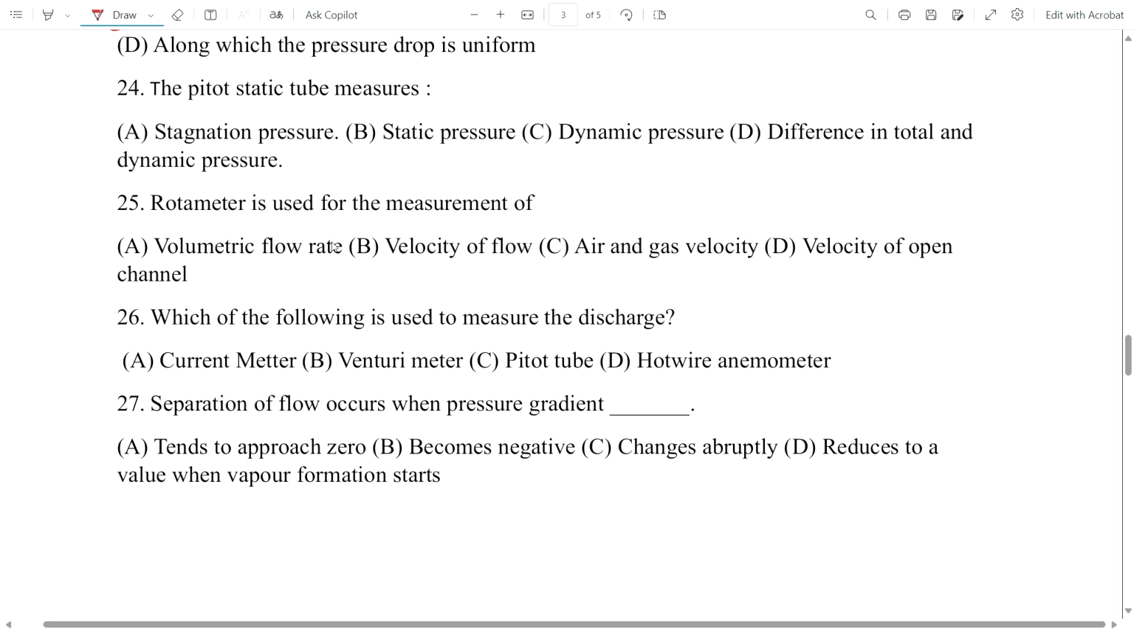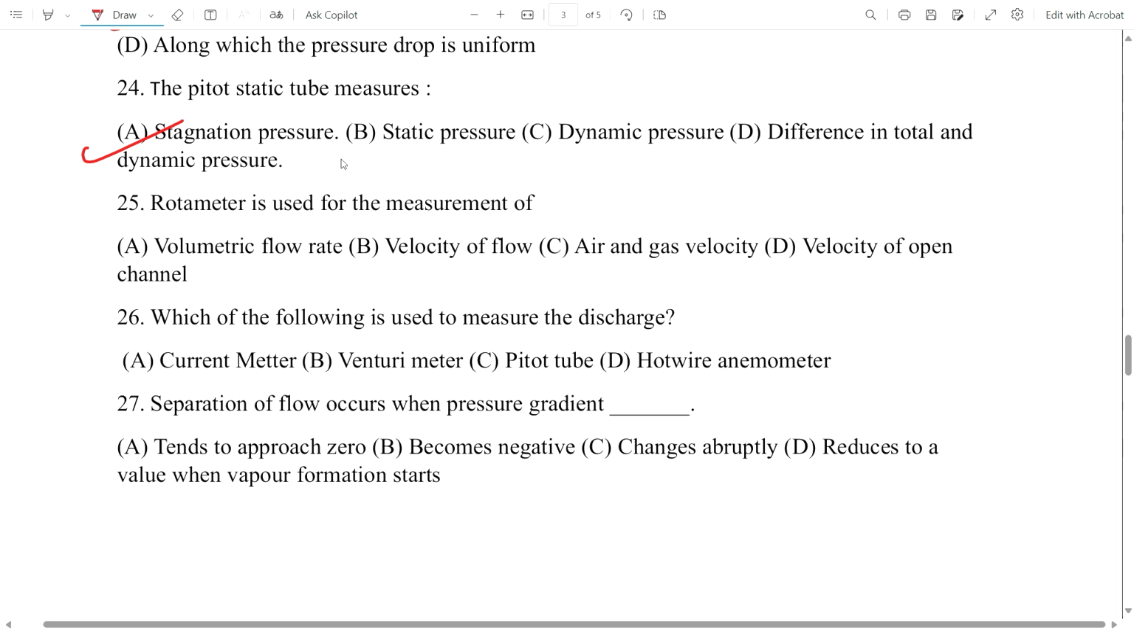Now question number 24. The pitot static tube measures what? It measures stagnation pressure, static pressure, dynamic pressure, or option D is the difference in total dynamic pressure. Here in this question, option A is the correct one. Stagnation pressure is the correct one. The pitot static tube measures stagnation pressure.